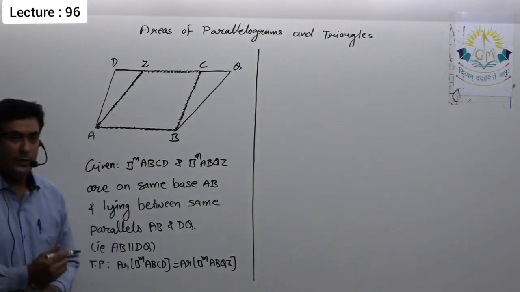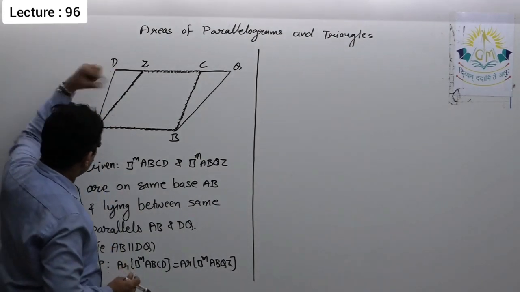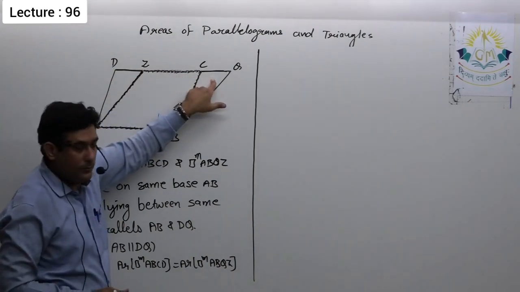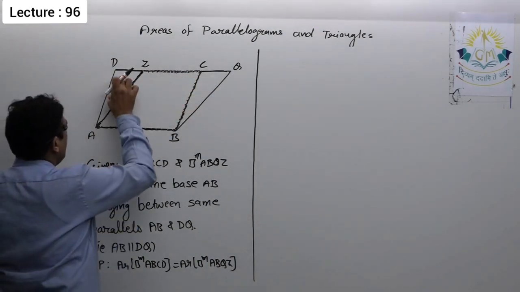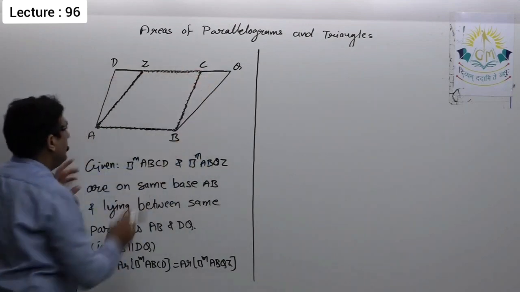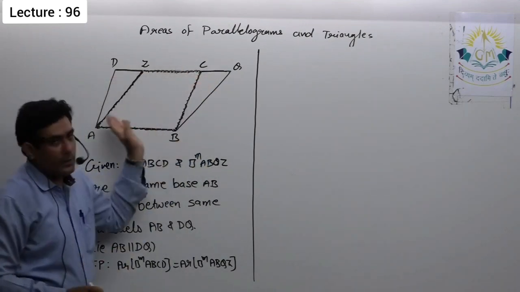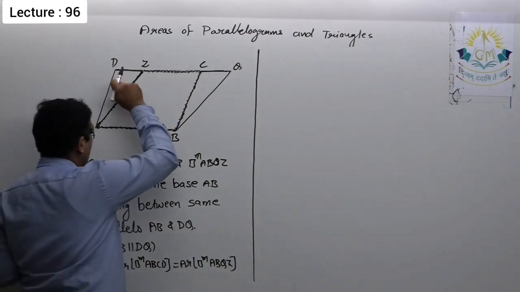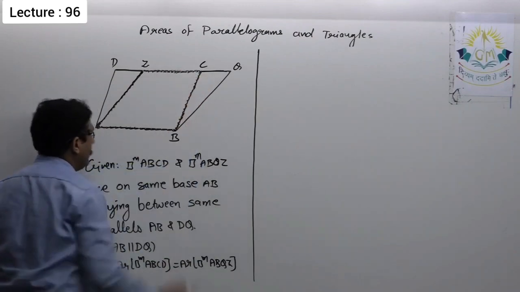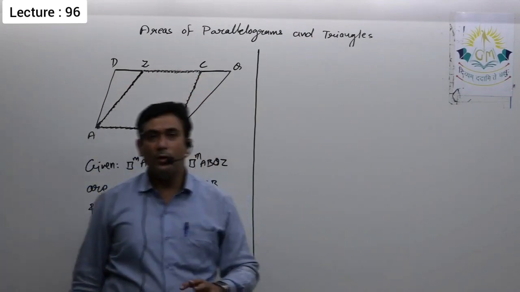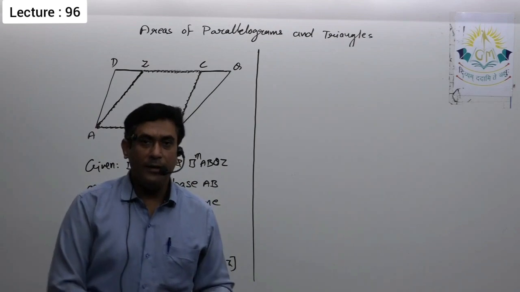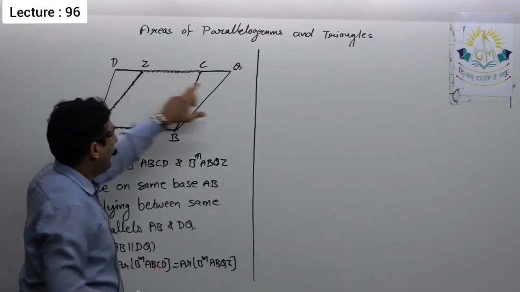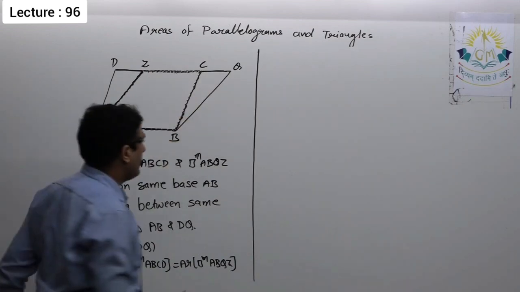Now, if it is possible to prove that the area of this triangle is equal to the area of this triangle, then adding this common area to both, I will get my required result. So my target is to prove these two triangles are equal in area, and we saw that congruent triangles are equal in area. So I have to prove that these two triangles are congruent.